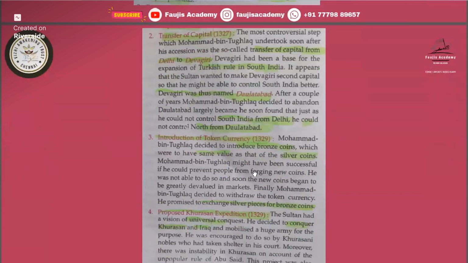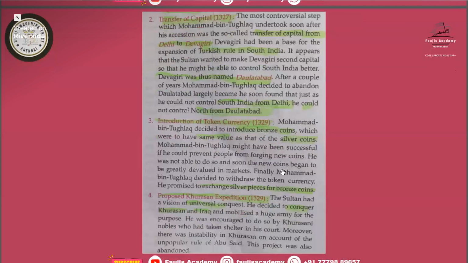In Muhammad bin Tughlaq's time, a lot of forgery was going on with silver coins. So he thought, okay, we'll start the bronze coin, that will be a good idea. But that was also a failure, because many people started forging the new bronze coins. So again he shifted back to silver coins, and promised to exchange silver pieces for bronze coins. If people gave bronze coins to the kingdom, they would get silver pieces.